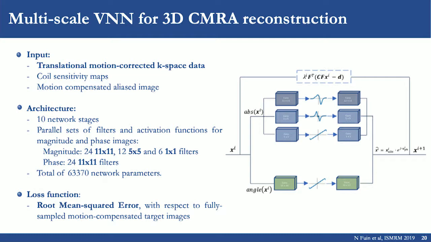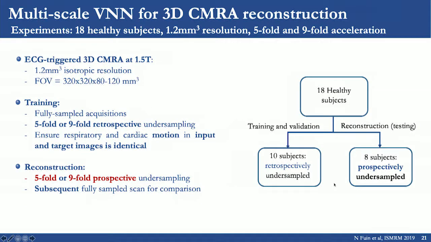So this is quickly the network that receives as an input the translational motion corrected k-space. It uses a multi-scale approach for the magnitude image and a single scale for the phase, because we are assuming that the phase is smooth. We applied this approach to 18 healthy subjects, 10 used for training and validation, and 8 of them used for testing and reconstruction, where prospective undersampling was done with 5-fold and 9-fold, and this was compared with fully sampled acquisitions that were done in a different scan.